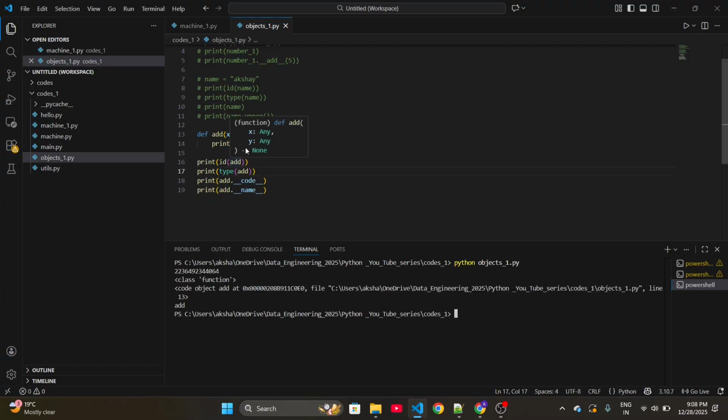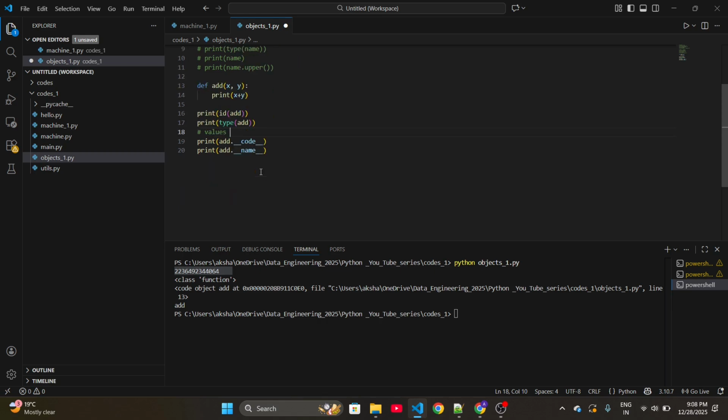Now let me execute this code. See, this function is also an object of class function. It has a unique memory address and it has values. In a nutshell, a function stores its executable behavior as a value. Since a function is an object, we can store it in another variable also.